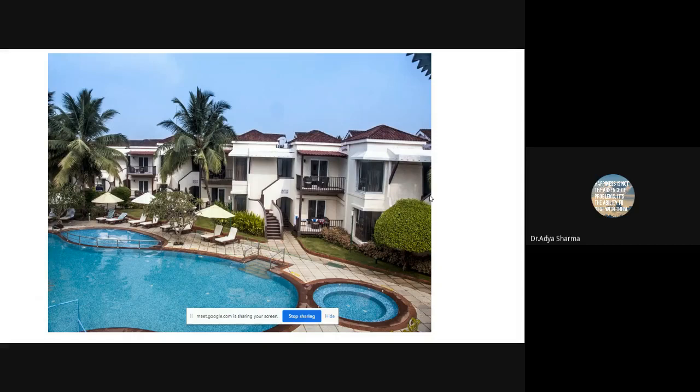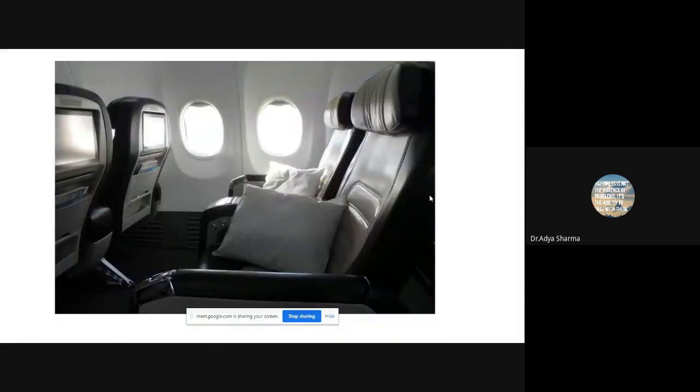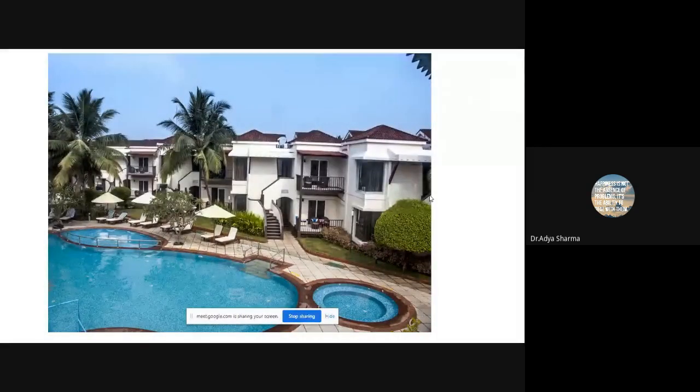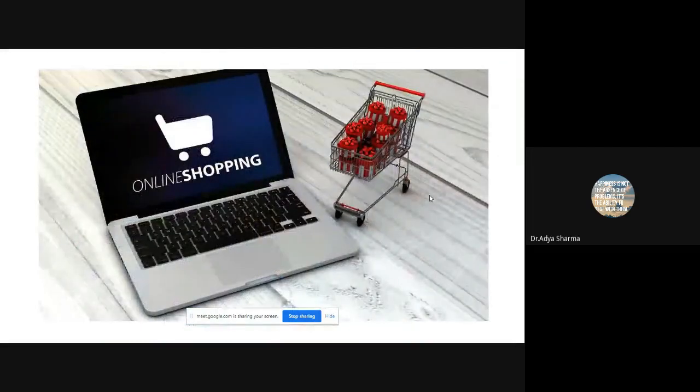On the other hand, if the hotel was to charge everyone 5,000 rupees 12 months a year, then they would miss out the huge profit that they make in the month of December and January, because they are targeting two different segments. It's the same airline, it's the same Delhi, it's the same Pune, it's the same airport, it's the same pilot, it's the same air hostesses, and yet different prices for different segments. It's the same hotel, it's the same beach of Goa, it's the same servicing staff, and yet different prices for different segments of consumers.